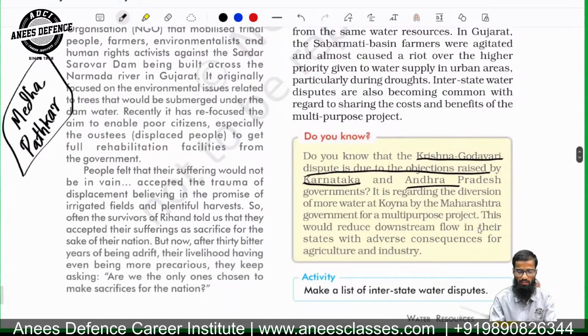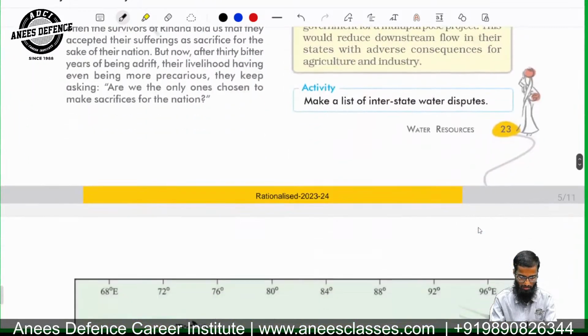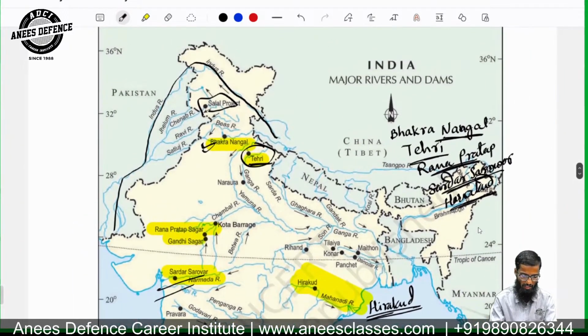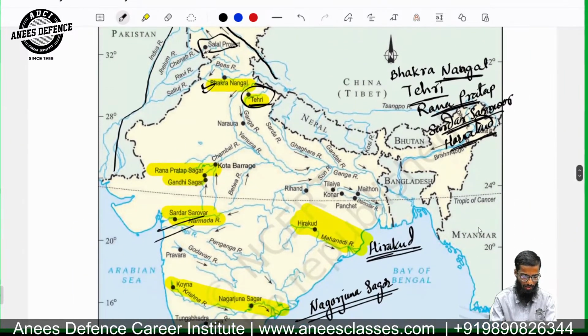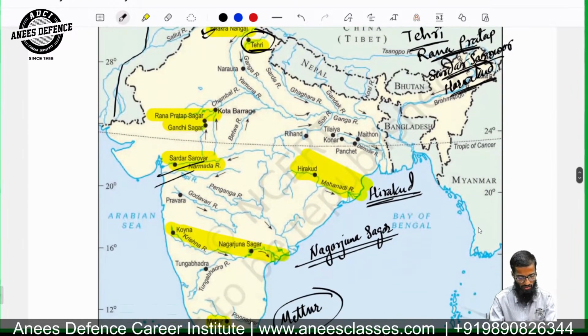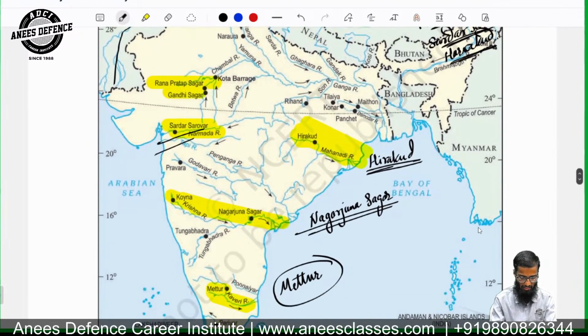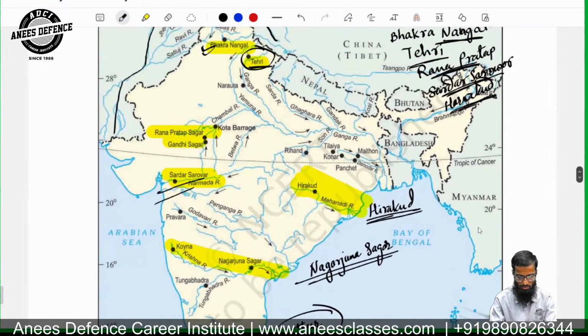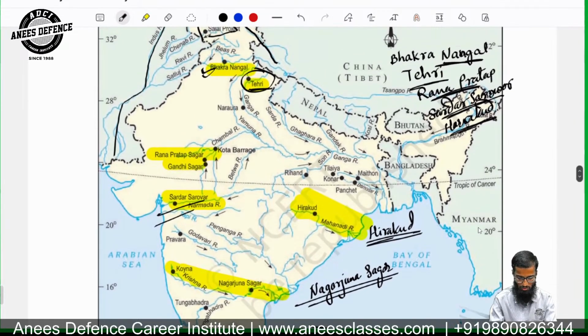Then you have the Krishna-Godavari dispute, which is between Karnataka and Andhra. Remember this. Take a screenshot of this map and remember the names like Bhakra Nangal, Tehri, Rana Pratap Sagar, Gandhi Sagar, Sardar Sarovar Dam, and Nagarjuna Sagar over the Krishna River. That is the question. Then the Mettur project, which is over the Kaveri River, and Hirakud, which is over the Mahanadi River in Odisha. These dams are important.